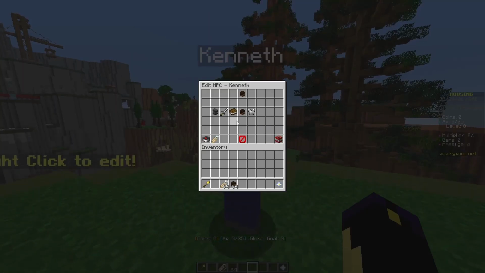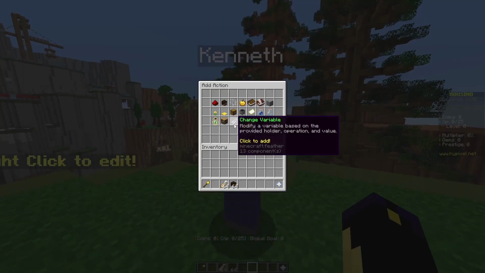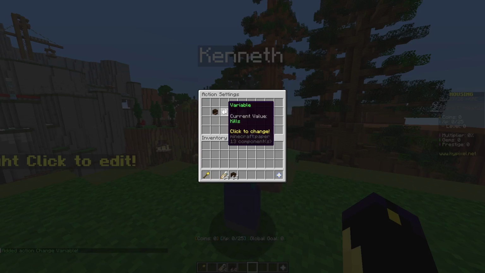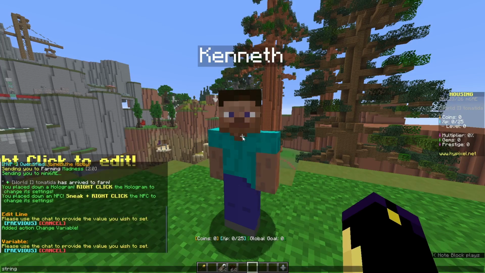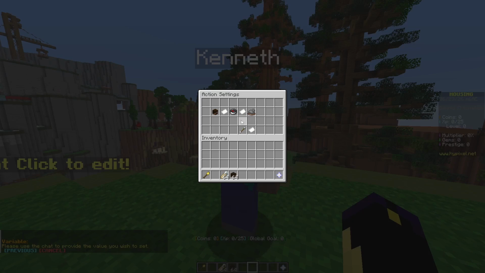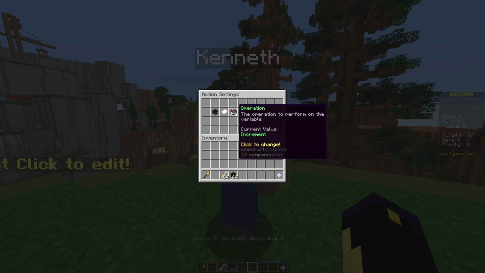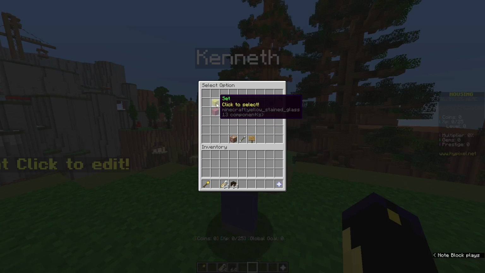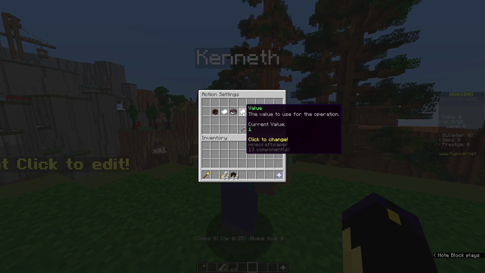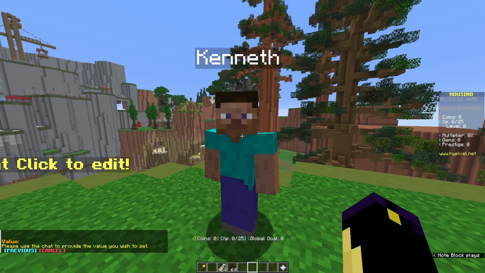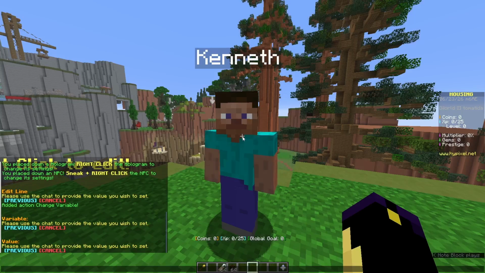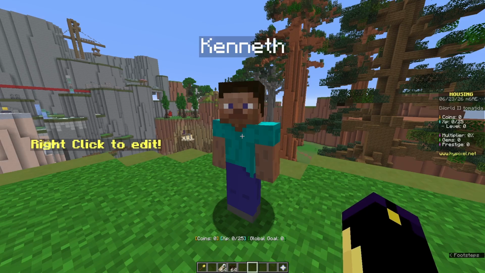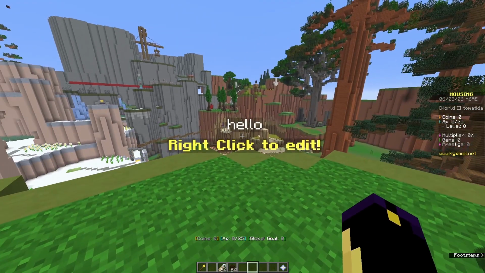So if we enter this NPC and add a change variable action, we then have to set the variable to string, but obviously if you chose a different name, you set it to that name. String and enter. Then on operation, we need to set it to set. Otherwise, it won't work. And then on value, we can just write whatever. I can write hello. There we go. And now it's done. Now when I right click it, it should add a hello.